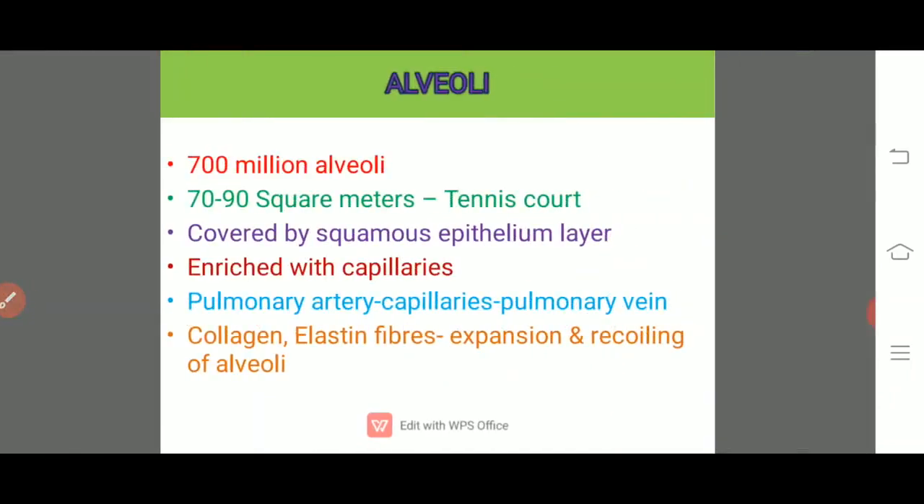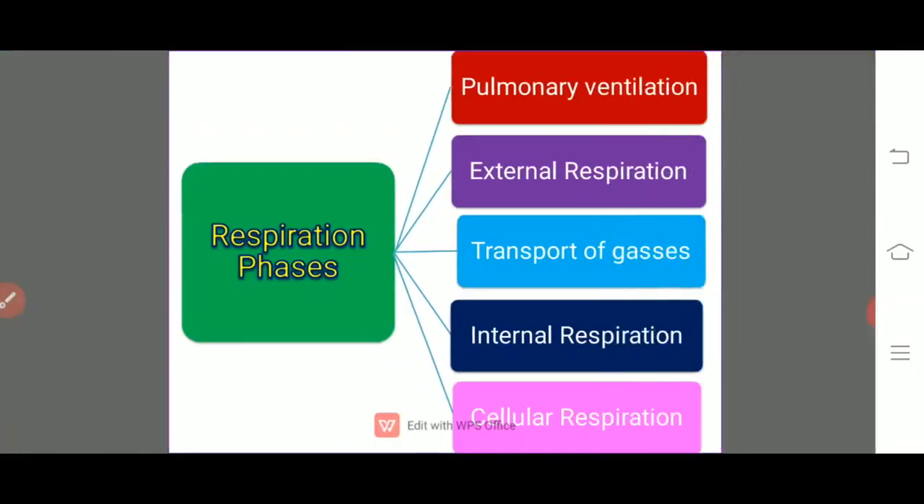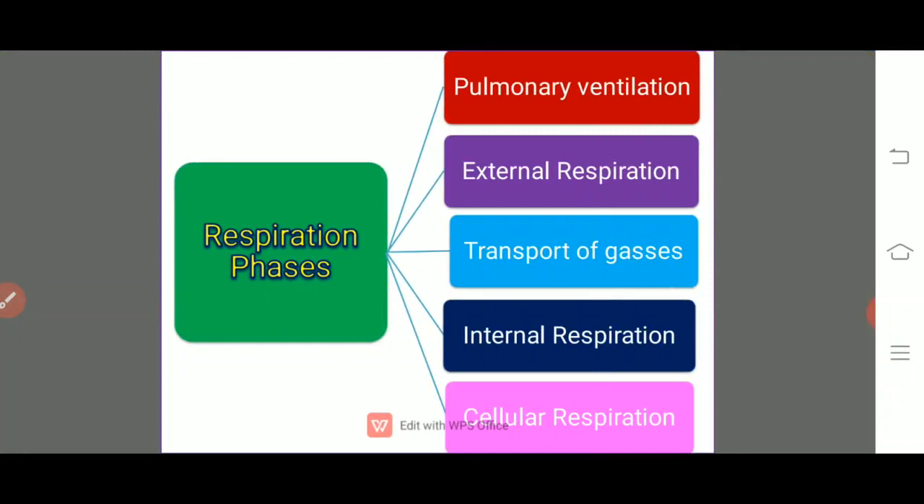Then we will come to the next area, where there are different phases in the process of respiration. There are basically 5 phases, namely pulmonary ventilation, simply we will call it breathing, inspiration, external respiration, transport of gases, internal respiration and the cellular respiration.